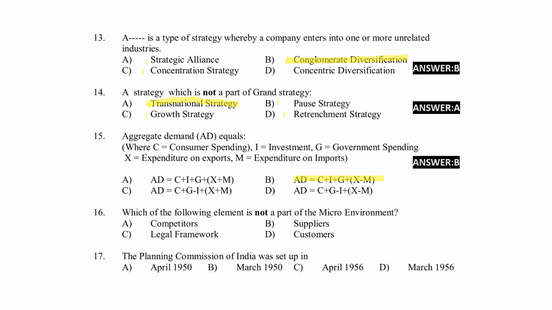Next, which of the following element is not a part of the microenvironment? Competitors, suppliers, legal framework, customers. Right answer option C, legal framework.